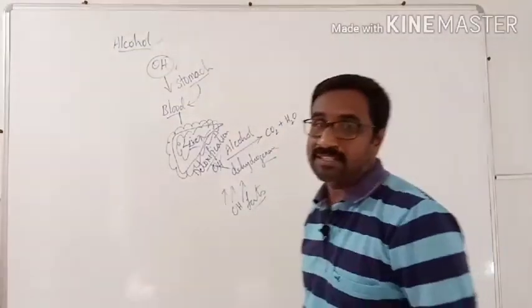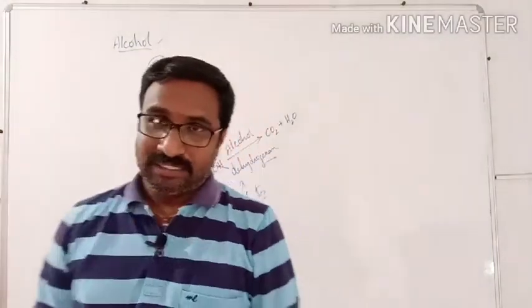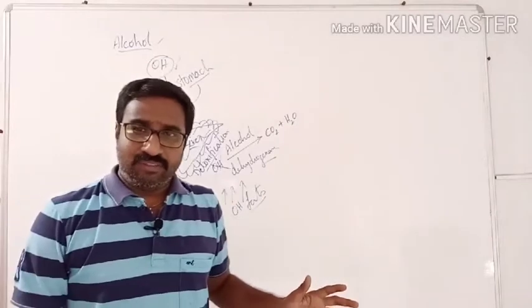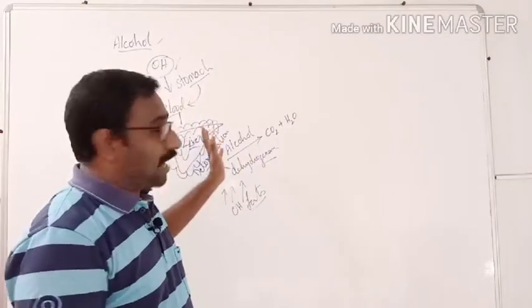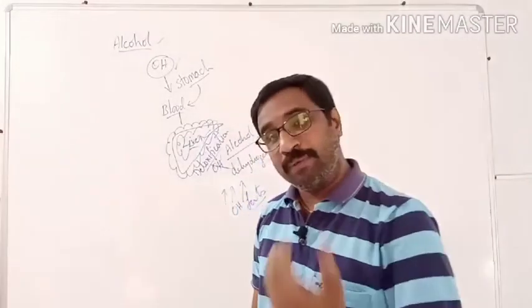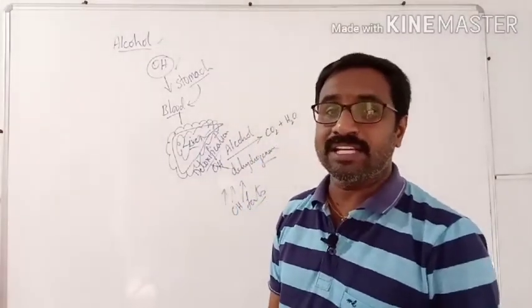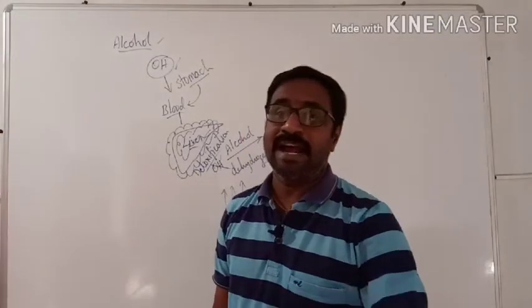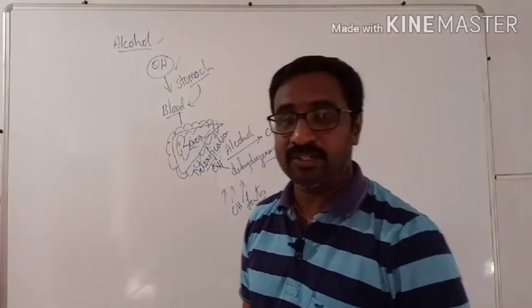But sometimes, if alcohol is consumed by pregnant women, the baby who is born will also suffer from fatty liver syndrome.